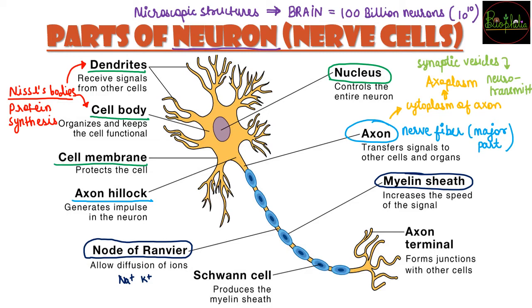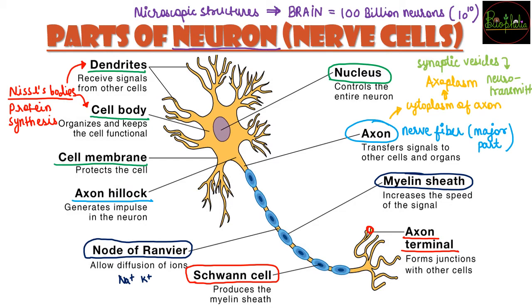There are some cells nearby the myelin sheath. Those are called Schwann cells, and these Schwann cells are responsible for the production of the myelin sheath. Finally, at the end of the neuron, you are going to find the axon terminals, and these axon terminals form the junctions with the next cell.